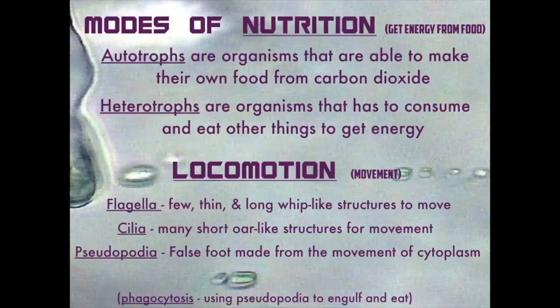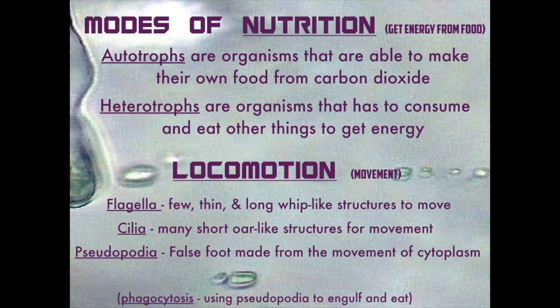Make sure you are reminded of what those definitions refer to. An autotroph actually makes its own food using carbon dioxide, light, and water. While heterotrophs can't make their own food, they have to eat or consume other things.